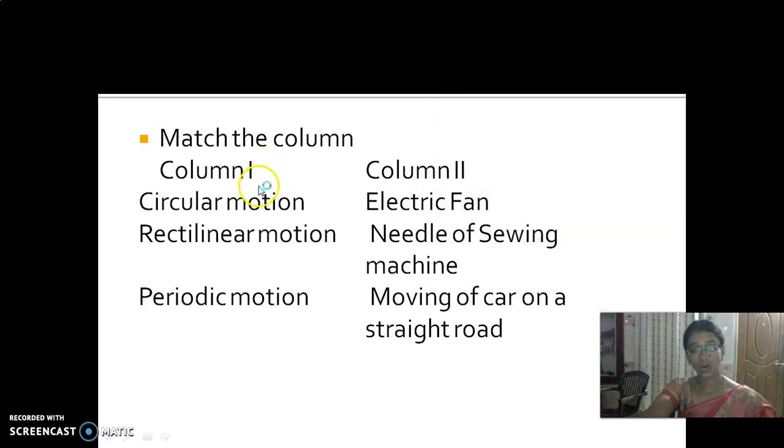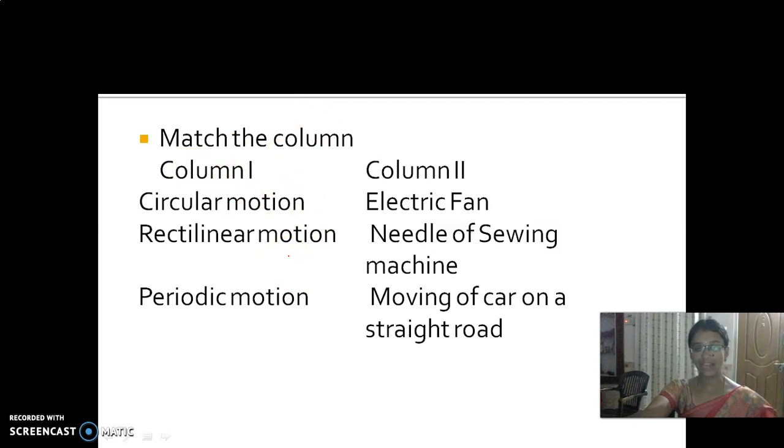Matching column 1 with column 2. Look at the first one, circular motion. Before answering these questions, we need to know what is meant by circular motion, rectilinear and periodic motion. What is circular motion? Something moving in a circular path. And the next one, rectilinear motion.